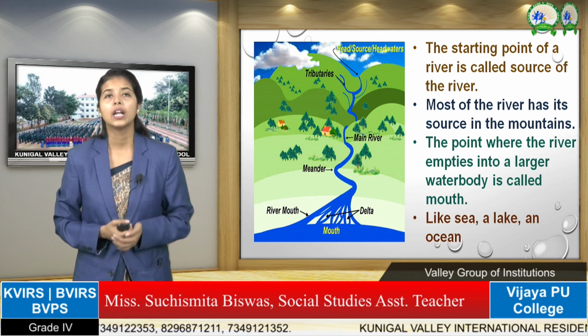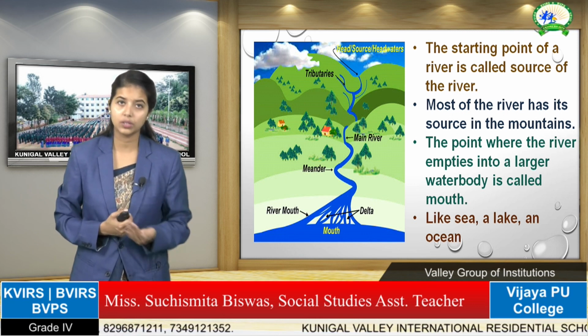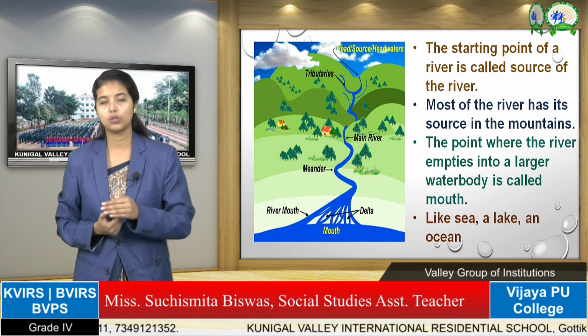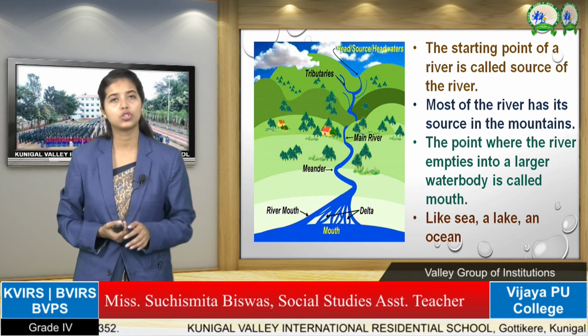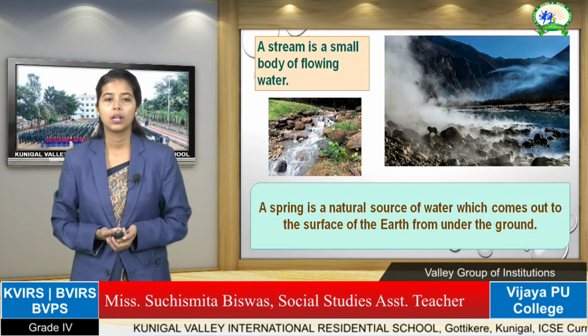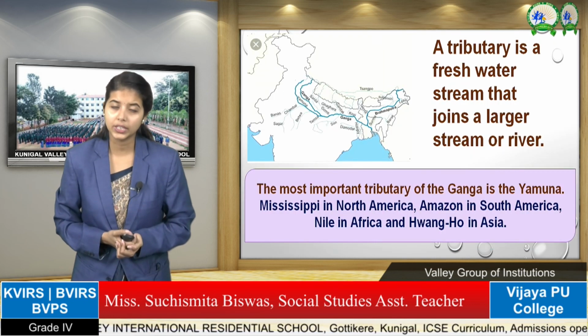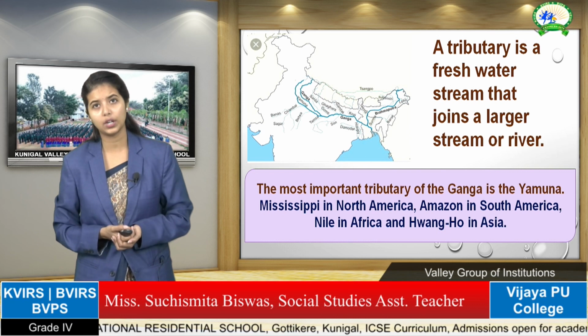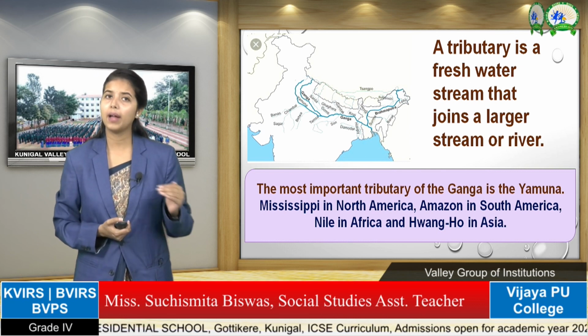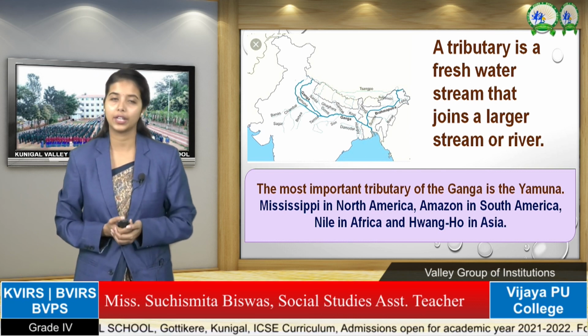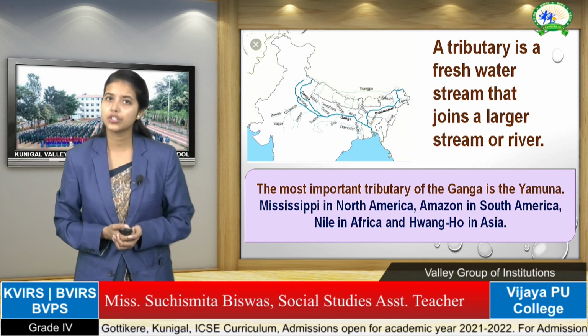And one more thing is that we have different kinds of rivers and lakes. Rivers go and meet in a lake, ocean, sea, etc. And the small streams that come and join the main river are called tributaries. So what are tributaries?